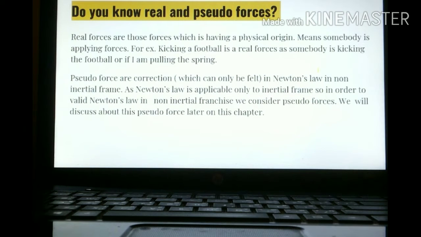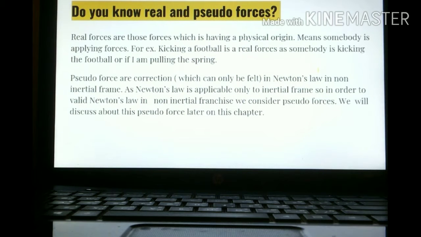Next one, what do you mean by real and pseudo force? Real force and pseudo force. In pseudo, the P is silent, so the name is pseudo force. Real forces are those forces which have a physical origin. Physical origin means what? Take for example, I am kicking a football. So I am kicking, so I am the physical origin.